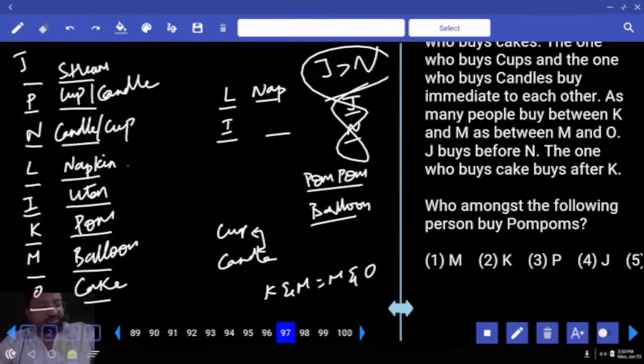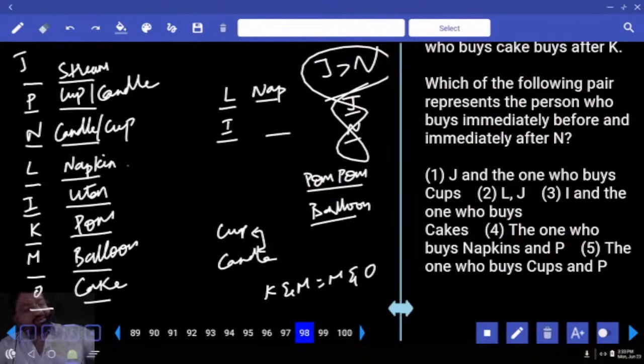Which of the following pairs represents the persons who buy immediately before and immediately after N? Immediately before N, P, and after, L. Do we have P and L in the options? Yes. Which option? Fourth option.